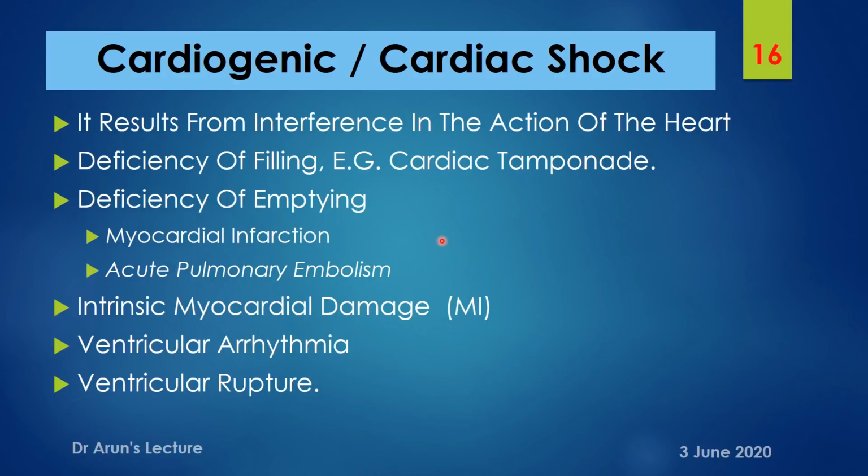Here myocardial infarction is one such cause of intrinsic myocardial damage, and it also causes deficiency in emptying, where the oxygenated blood can't be pumped into the aorta for distribution to the entire body. And in case of acute pulmonary embolism, there is an outflow obstruction, and again it causes deficiency of emptying.